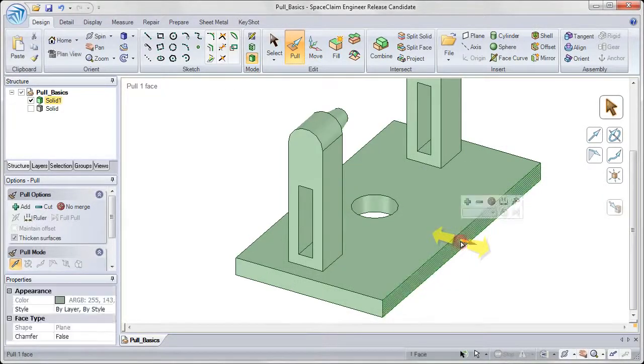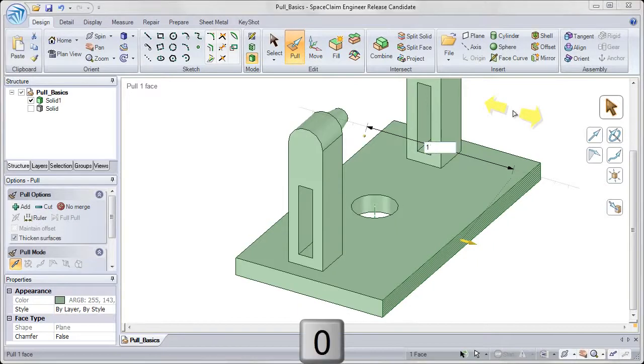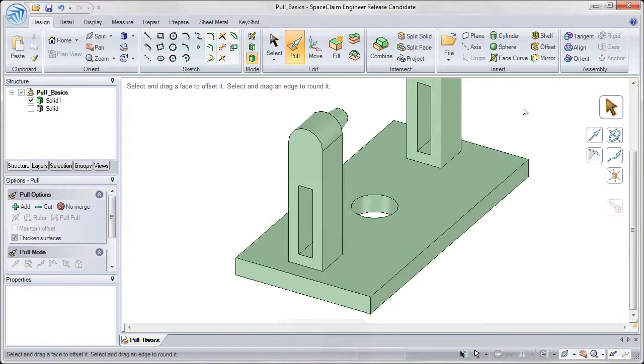Or I can select on that face, and from my mini tool guide that pops up after I left mouse button click, I can choose the ruler tool by clicking on that, and then this allows me to choose another reference on my geometry to dimension off of. So I'm going to choose the back wall on the left side, click once on that to select it, and now I can type in 100 to create an offset from that back face.